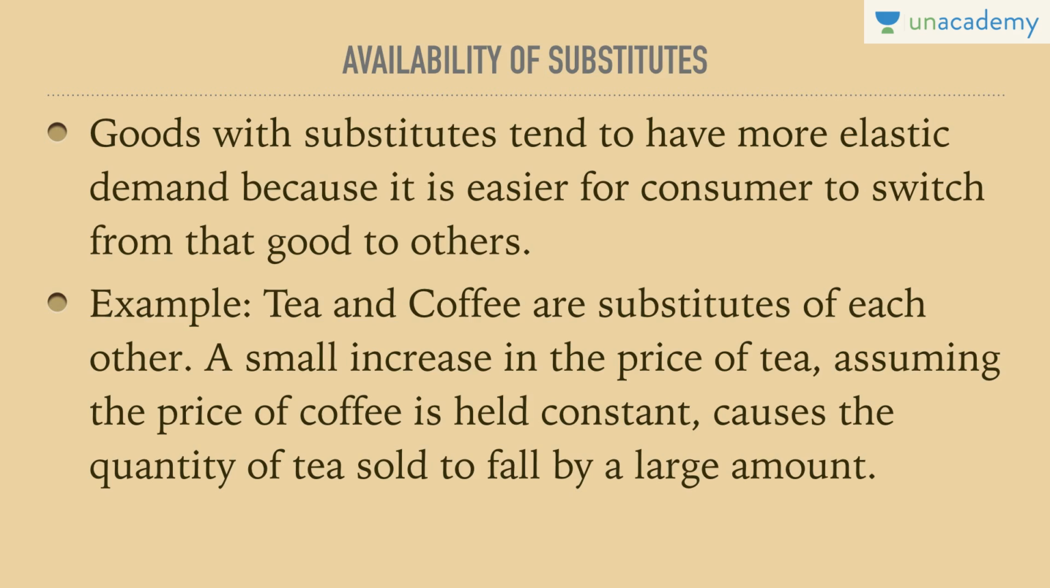Tea and coffee are close substitutes of each other. Hence, if the price of tea rises, automatically people who were consuming tea shift to coffee, and vice versa. A small increase in the price of tea, assuming the price of coffee is held constant, causes the quantity of tea sold to fall by a large amount because its price has increased. So in this case, consumer behavior is not very accepting of an increase in the price of any good, and they would shift to some other good due to the availability of substitutes. So this is our first logic.